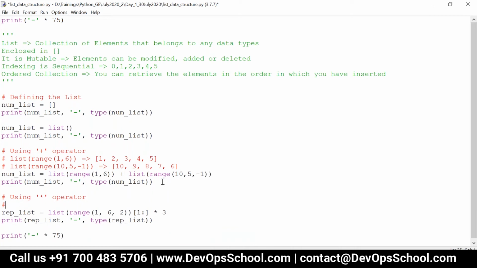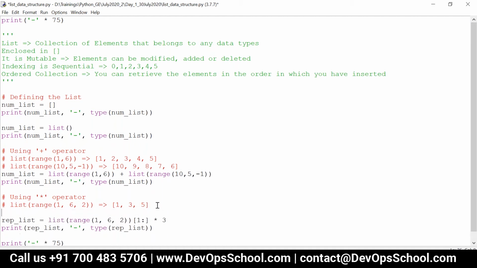So now we know what is list of range of 1, 6, 2. What is that? It's nothing but 1, 3 and then 5. That is, first it will print 1, then 1 plus 2, 3, 3 plus 2, 5. Okay, and then let's say 1 colon.